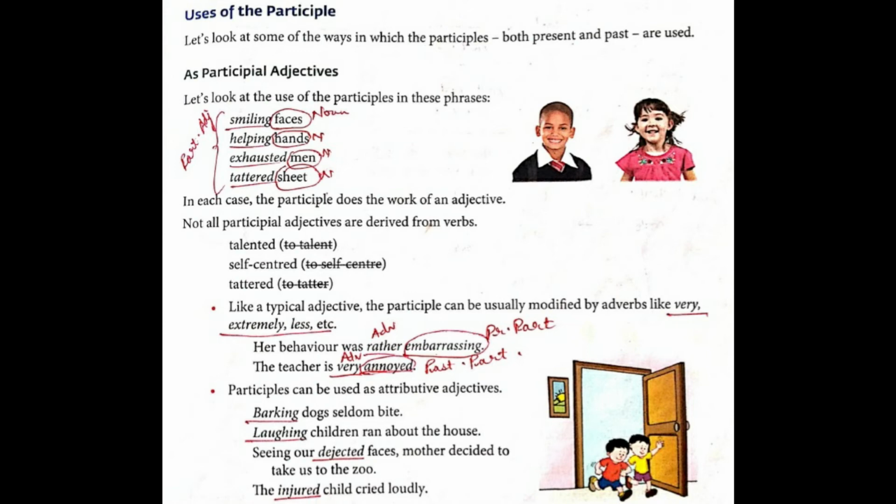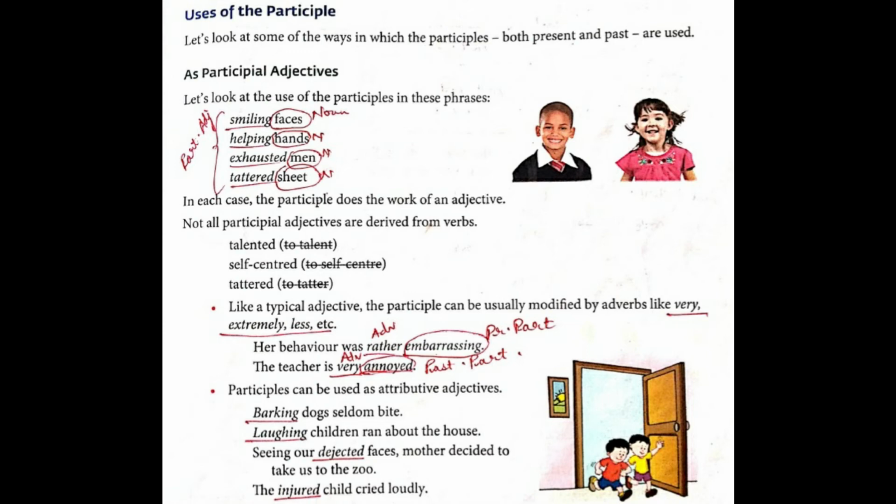In each case, the participle does the work of an adjective. Adjective asks the question which to the noun or a pronoun. So here when we ask the question to the nouns, that is faces, hands, men and sheet, we got the answer. Which faces? Smiling. Which hands? Helping. Which men? Exhausted. Which sheet? Tattered. So we got the answers.